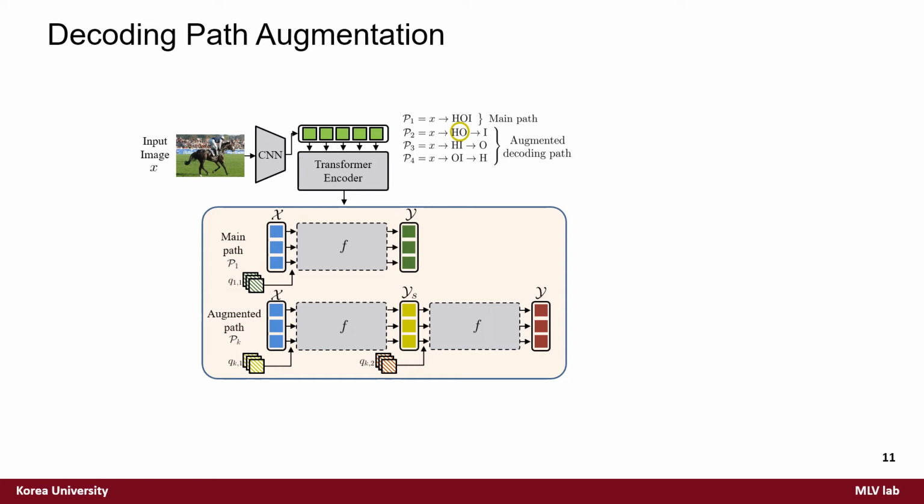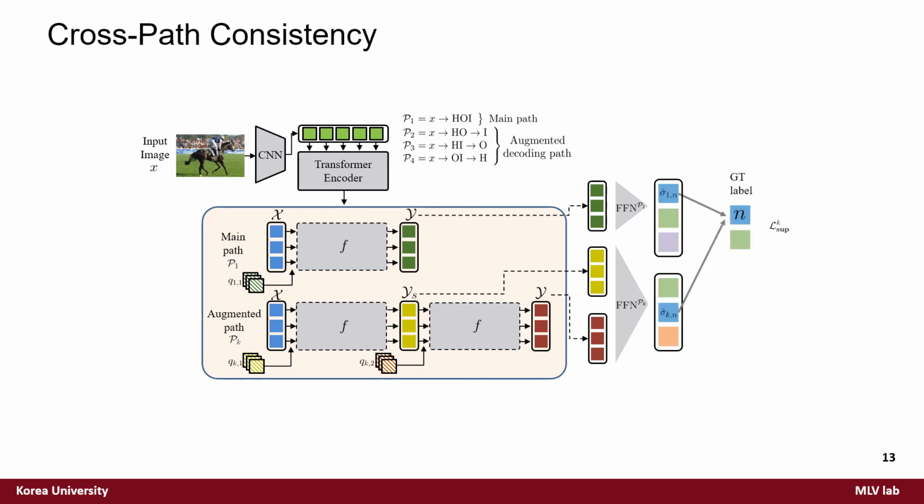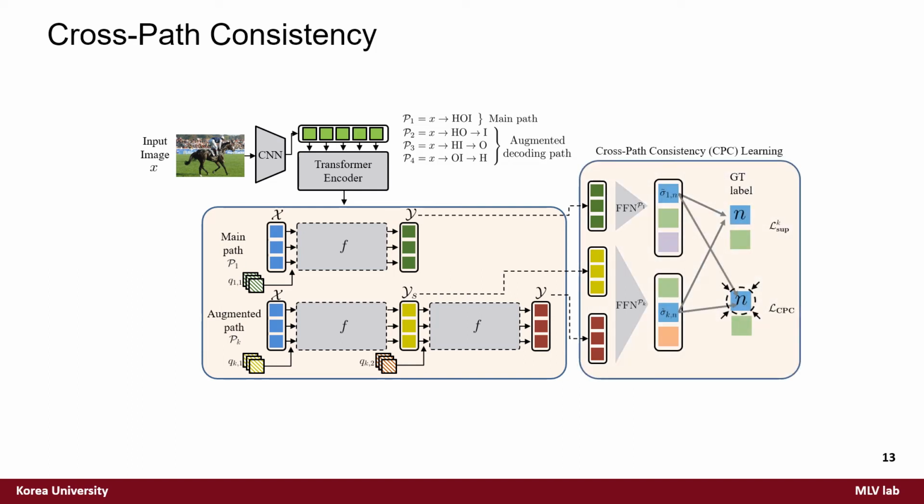For example, in the case of path 2, the first decoding stage performs prediction on human and object. Then, the output embedding of the first decoding stage is fed into the next decoding stage. In the second decoding stage, the remaining HOI element, interaction, is predicted. By creating diverse inference paths, we add a regularization loss term that maintains consistency between the predictions obtained by each path.